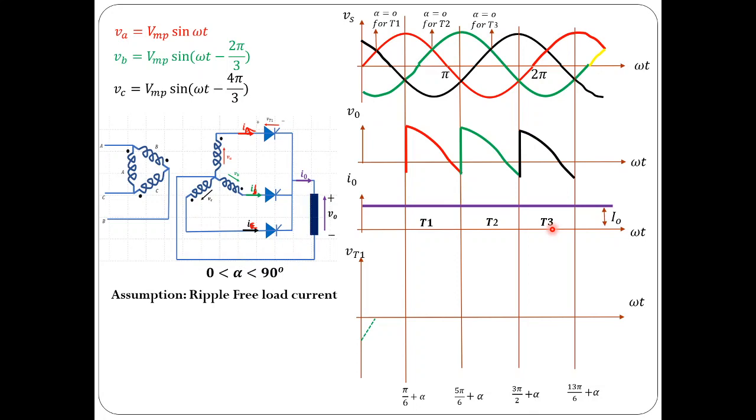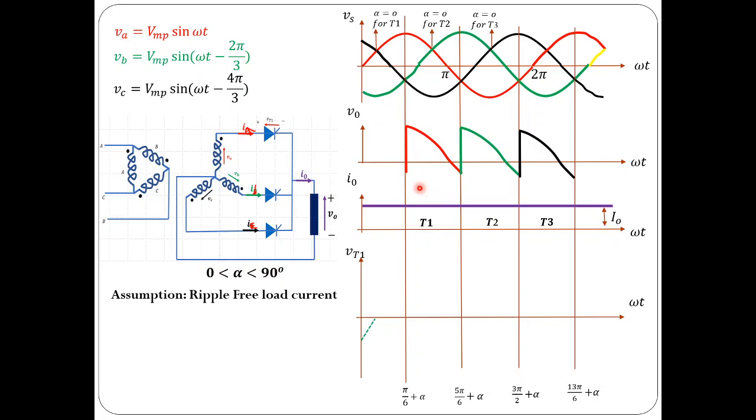So this is the operation for 2π radians. You can see that for one complete cycle of the input supply voltage, there are 3 cycles of the output. It is repeating for every 2π/3 radians. For every 120 degrees, the waveform is repeating. In fact, you can observe that the frequency of the output voltage is 3 times the frequency of the supply voltage.